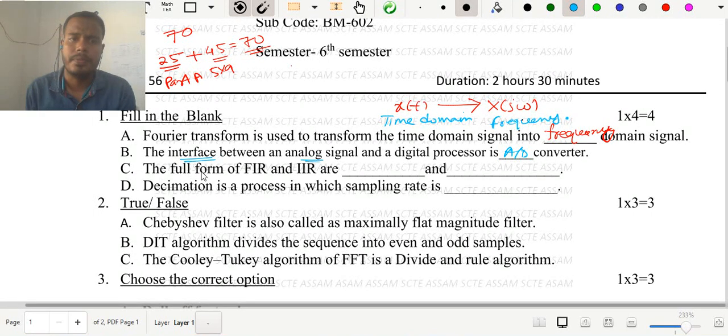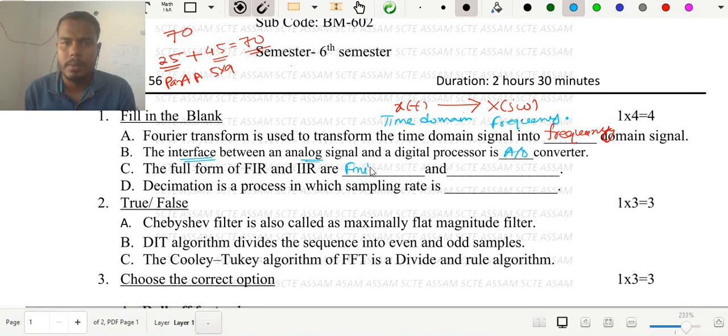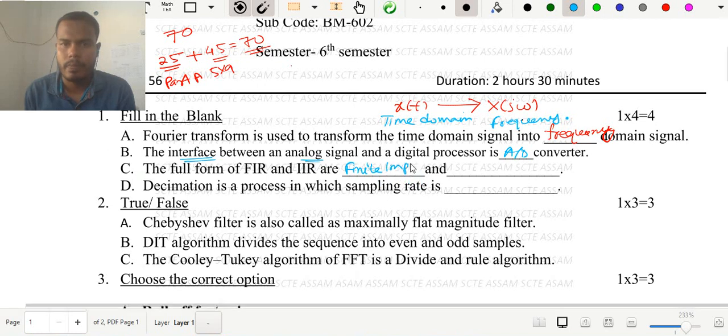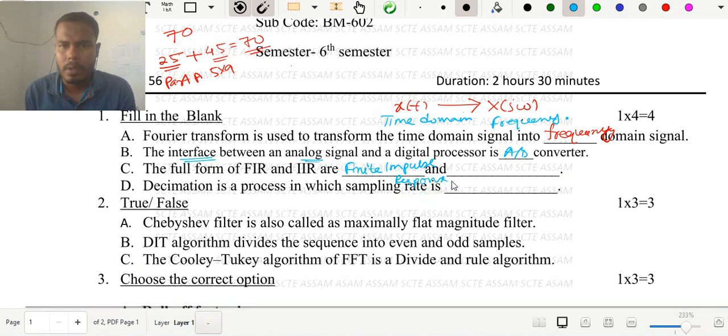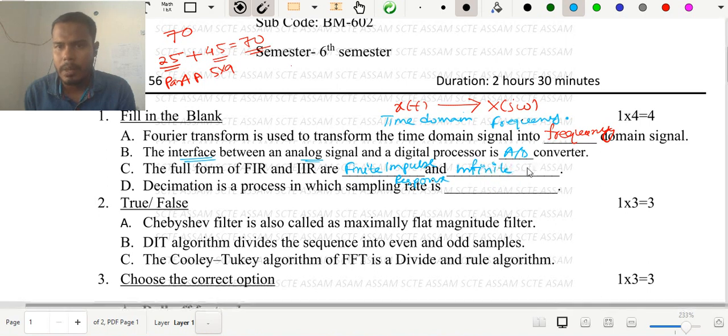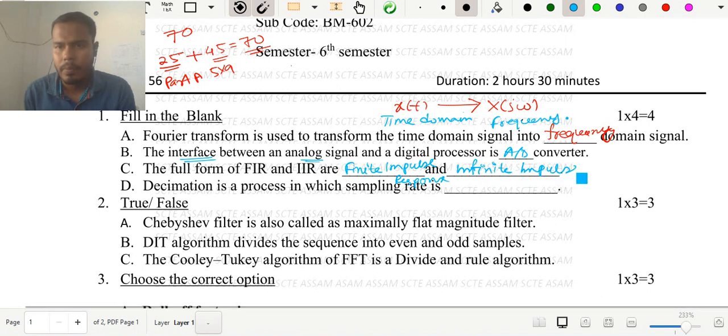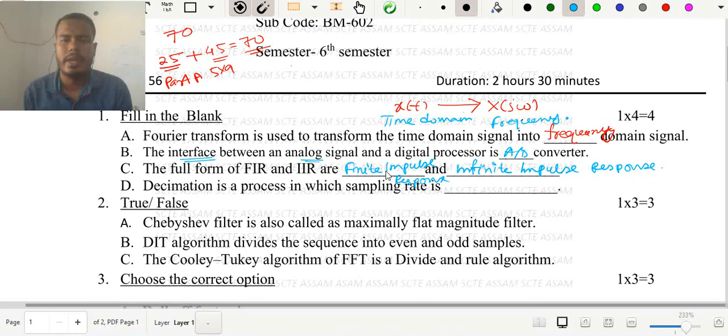Now the third question: the full form of FIR and IIR filter. You all know that FIR and IIR are two types of digital filter which we have studied in our syllabus. FIR means finite impulse response, and the second one is infinite impulse response filter. This is the FIR and IIR filter.